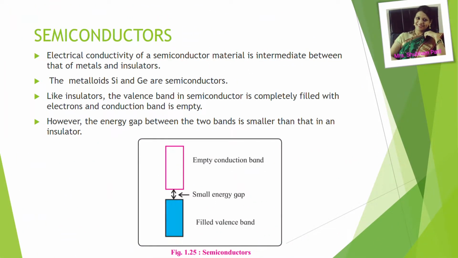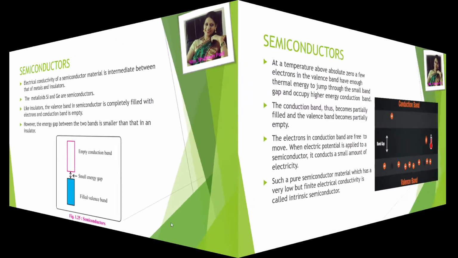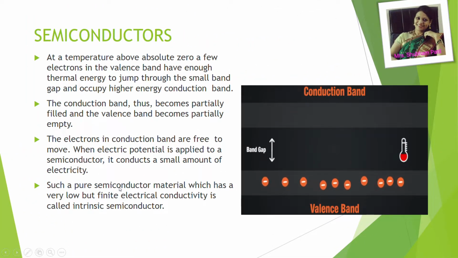Now let's see what semiconductors are. Electrical conductivity of semiconductor material is intermediate between that of metals and insulators. Metalloids like silicon and germanium are semiconductors. Like insulators, the valence band in semiconductors is completely filled. You can see here the completely filled valence band, whereas the conduction band is empty. But the forbidden zone which is present between the valence band and conduction band is small.